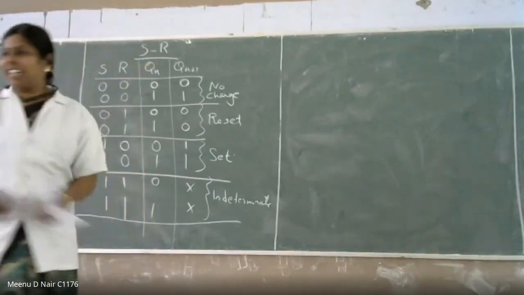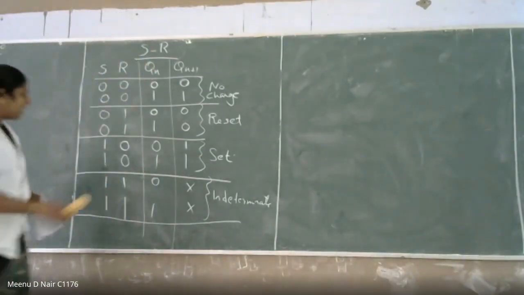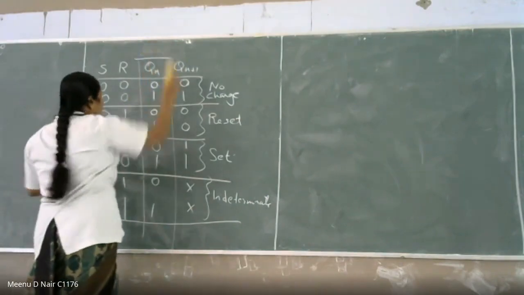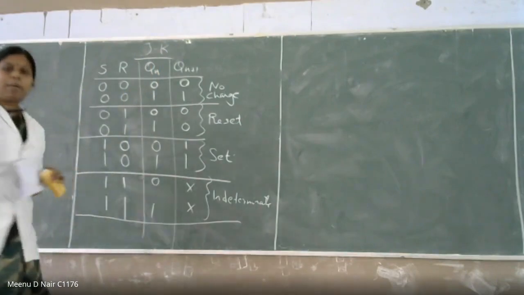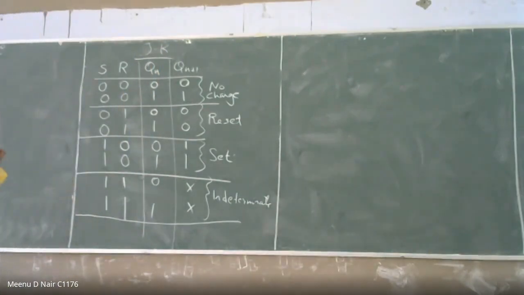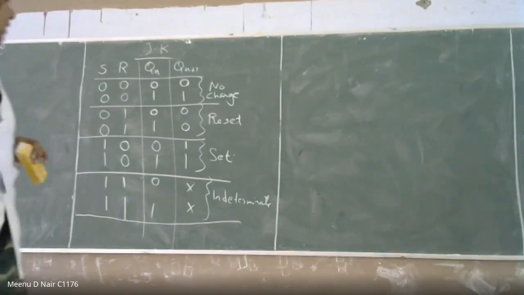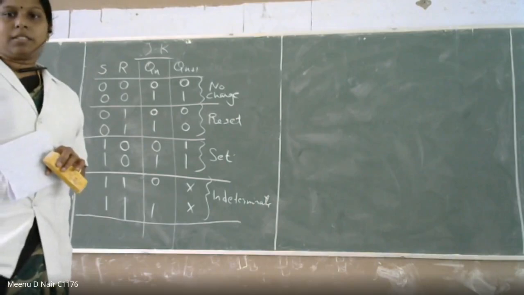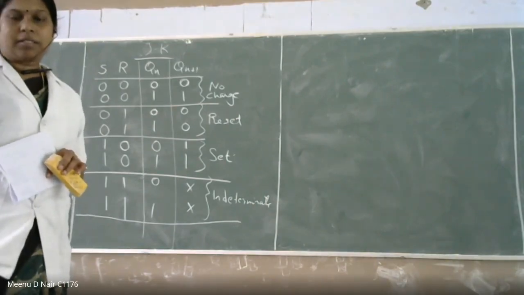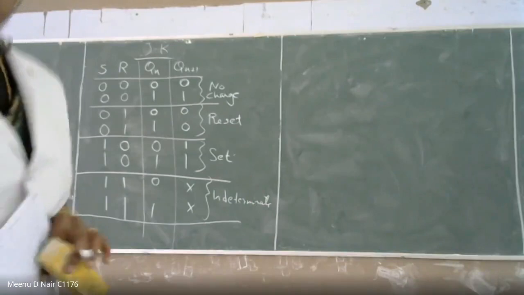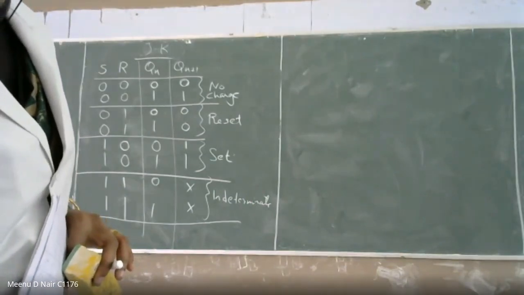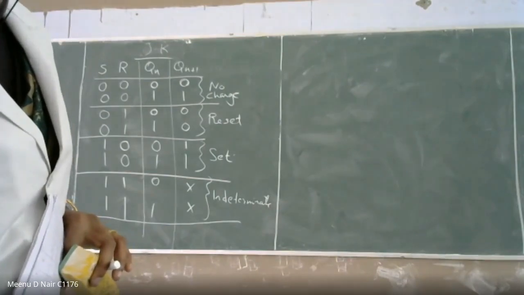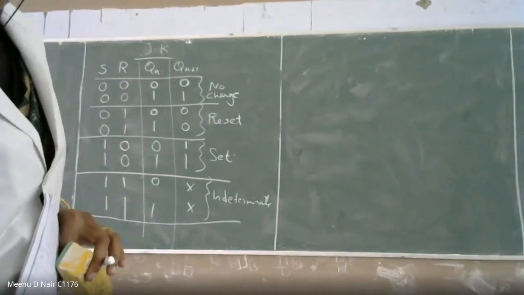So this is what is S and R flip-flop. Now what we are going to see here, JK flip-flop. What is the difference between JK flip-flop and SR flip-flop? Is there any response? What is the difference between SR and JK flip-flop? Any response, please?